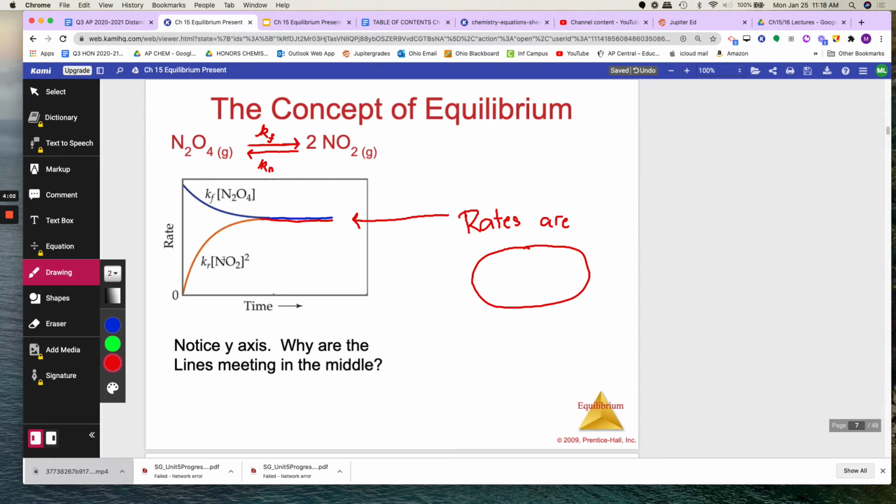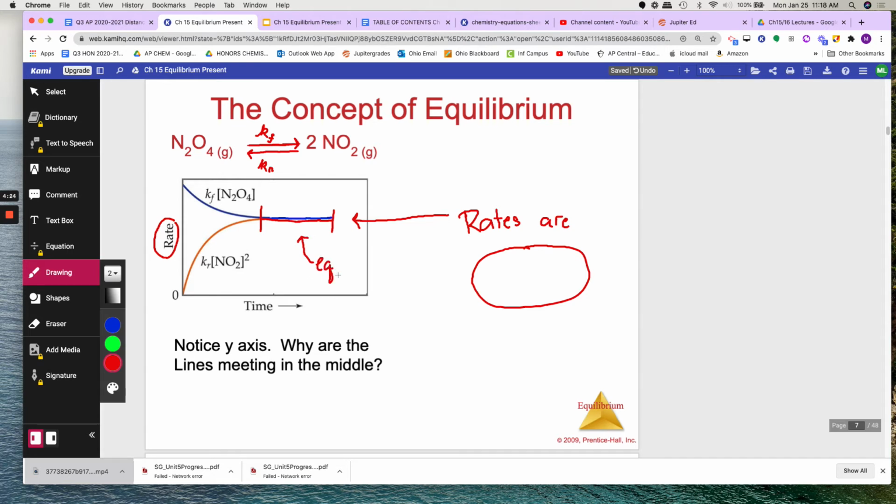Look at this graph and tell me what's happening to the rate. Okay, so the rate increases and reaches a flat line. Here the rate increases and reaches a flat line. As soon as they flat line, that means you have reached something called equilibrium.